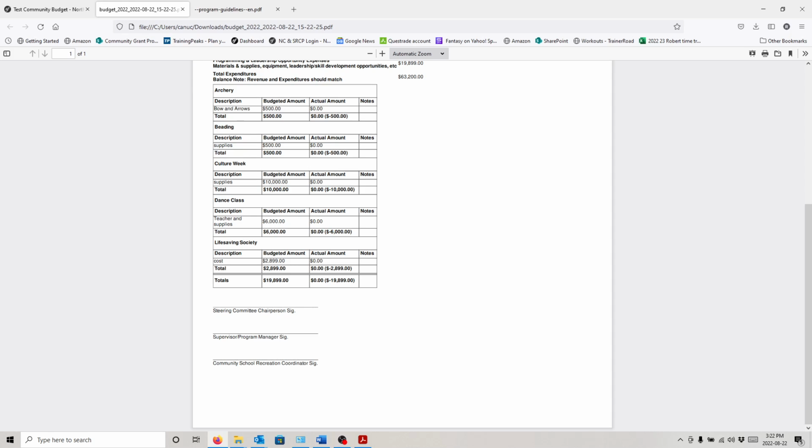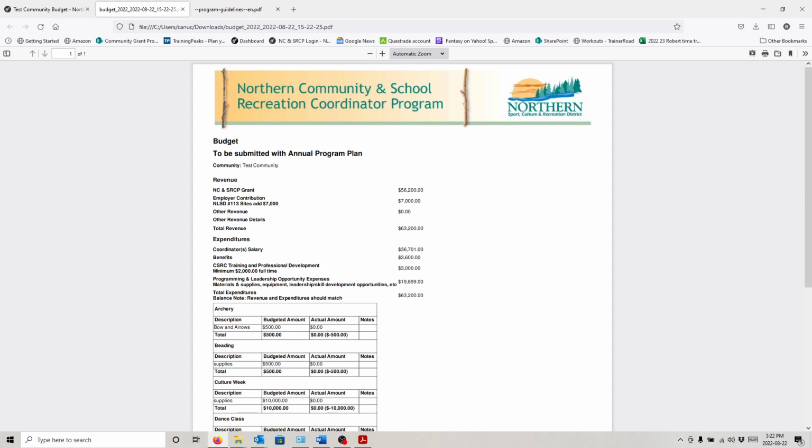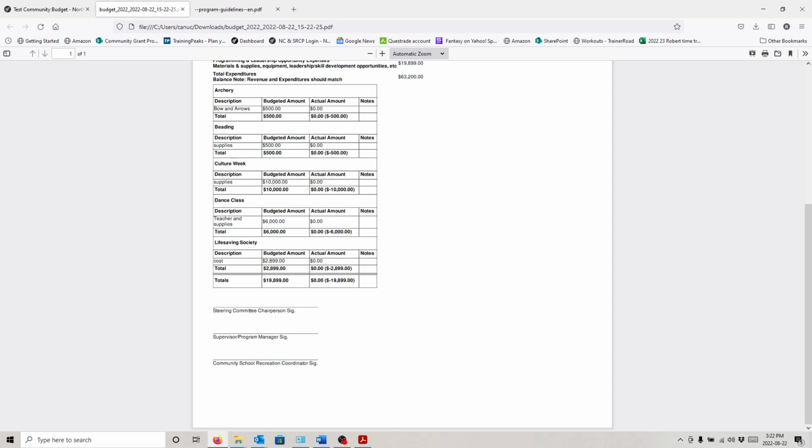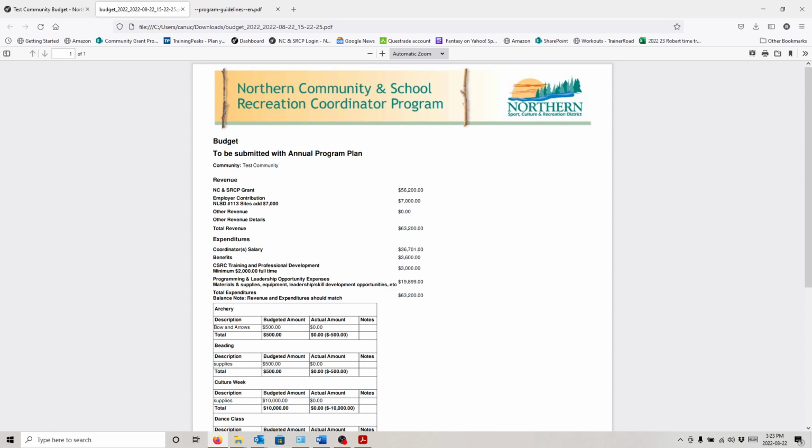All right, and then there's a spot here to sign. If you guys hand this in with your annual program plan, which is what we ask, and this budget actually does show up on the annual program plan as well. But if you do hand this in, you don't need to get this signed. Right? Just get your supervisor and community partner to sign the annual program plan and show this with it, and we'll take that as good enough.